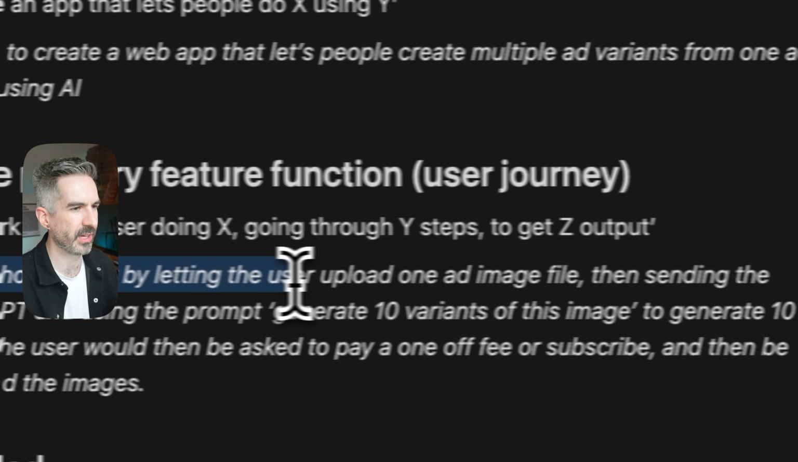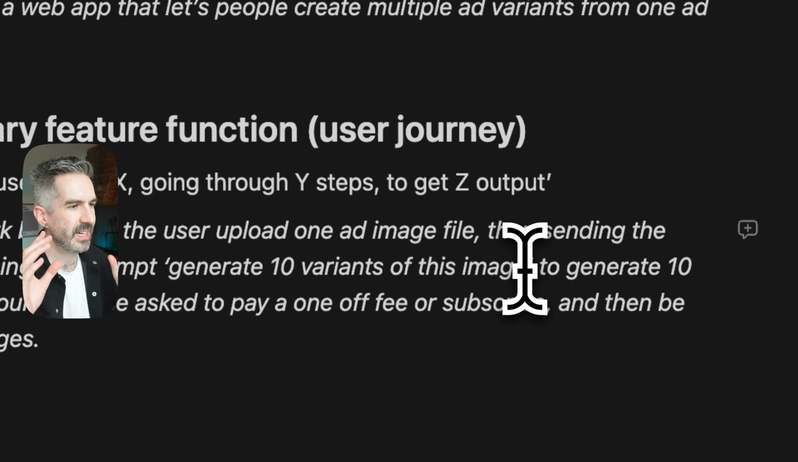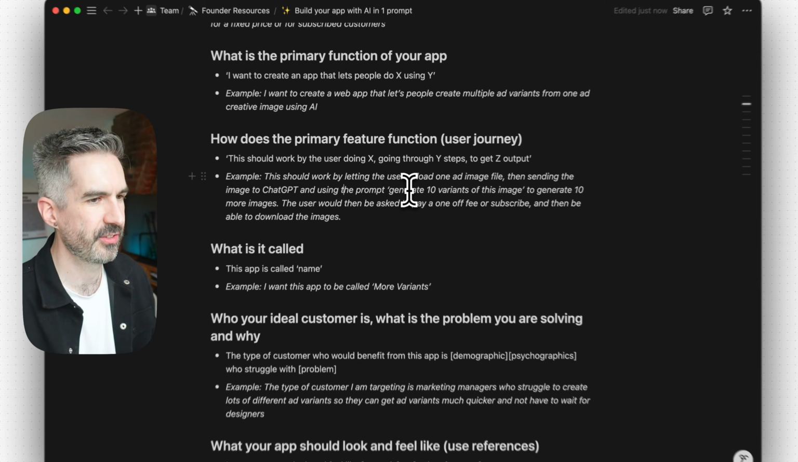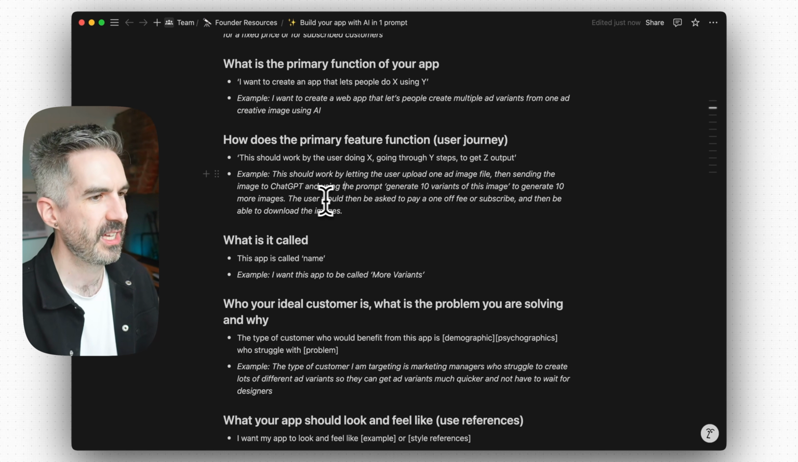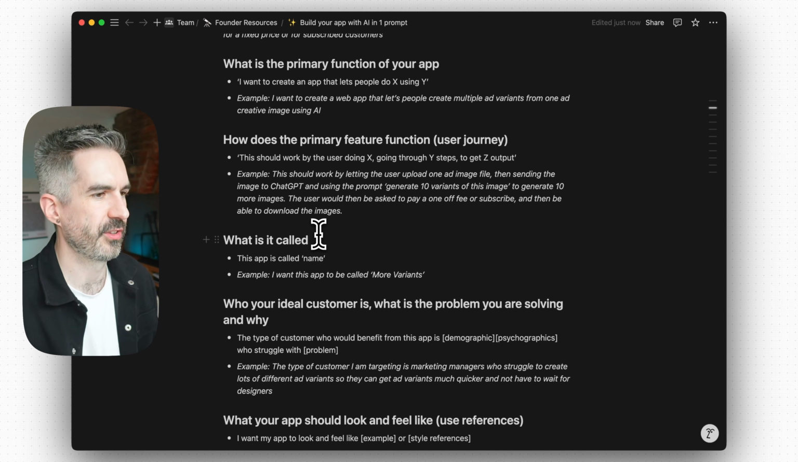So the example that I've got here for this ad variant app that I'm creating is this should work by letting the user upload one ad image file, then sending the image to ChatGPT and using the prompt generate 10 variants of this image to generate 10 more images. The user would then be asked to pay a one-off fee or subscribe and then be able to download the images. So that's our primary feature that we're creating.